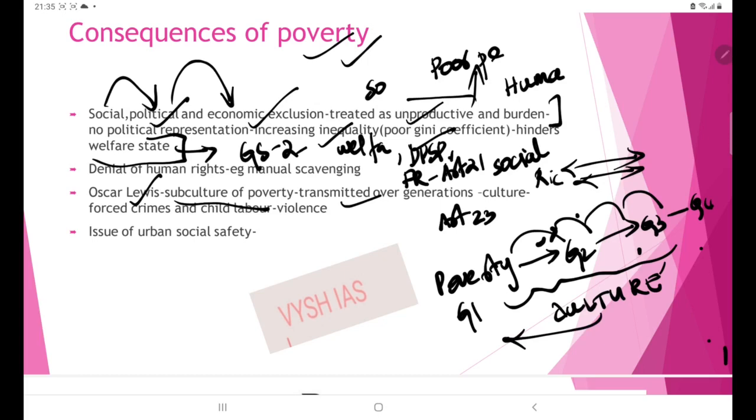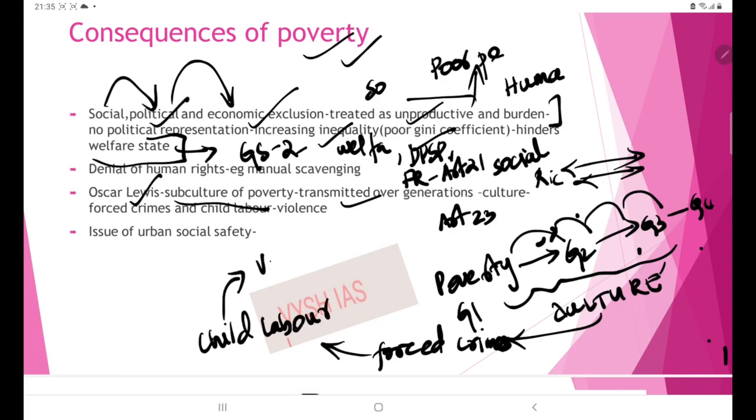So this drives the people to forced crimes. That is why we are having many crimes among poor people. Then it forces the children to take upon child labor. Because there is no ways of livelihood, child labor will be prevalent, and overall a culture of violence will be developed. So this is the concept given by Oscar Lewis.